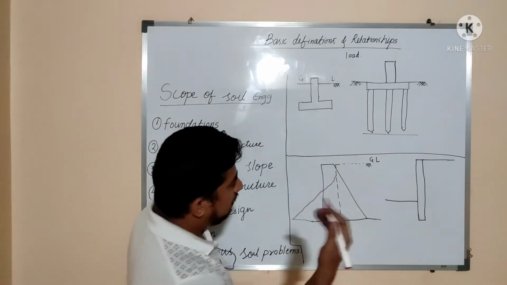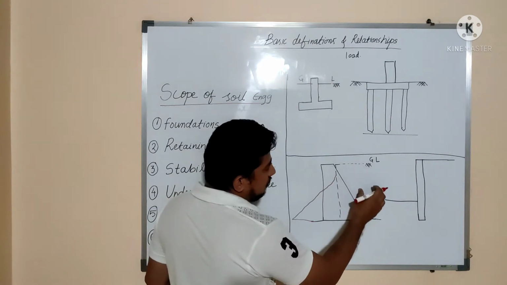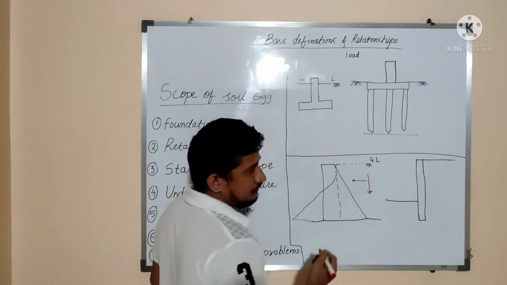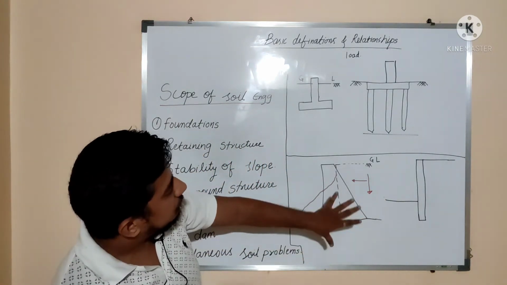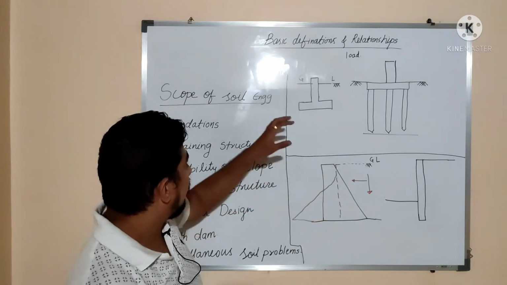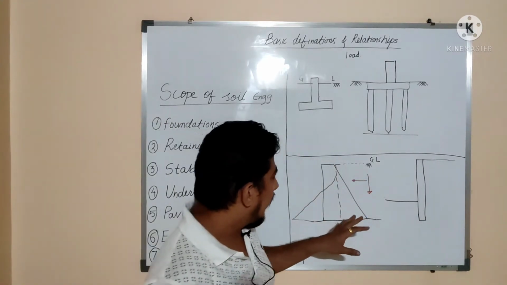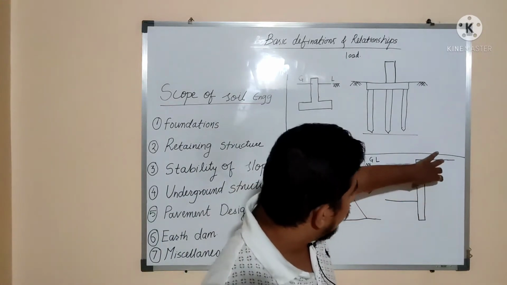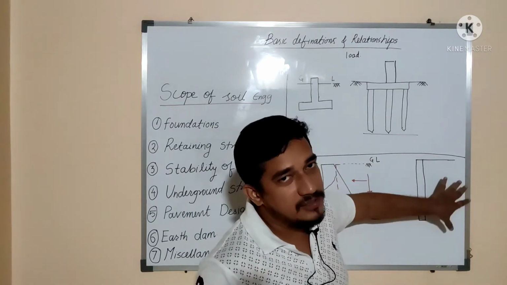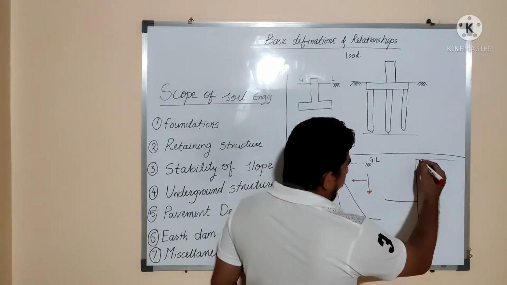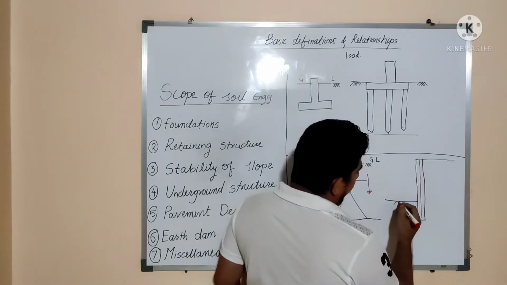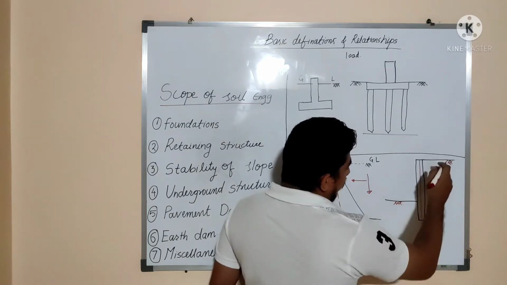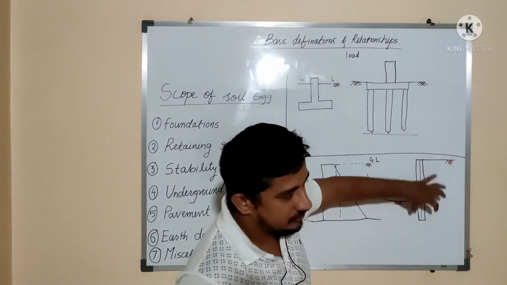On this retaining wall there will be pressure acting because of this soil, in this direction and in the downward direction also. So for the design of this retaining wall, we will require knowledge from soil engineering. After that, for retaining soil, as we have constructed the retaining wall, we can also construct a retaining structure from sheet piles. So this is the sheet pile, this is the level of the ground here and this is another level of the ground. To have these different levels, we have inserted a certain sheet.